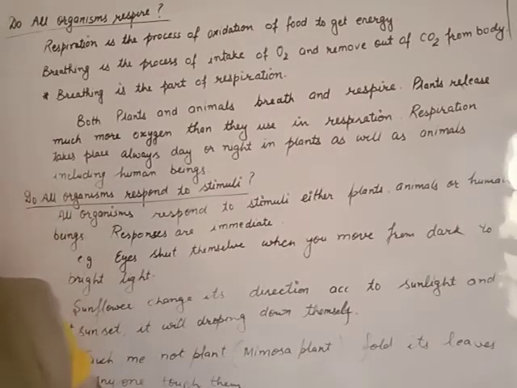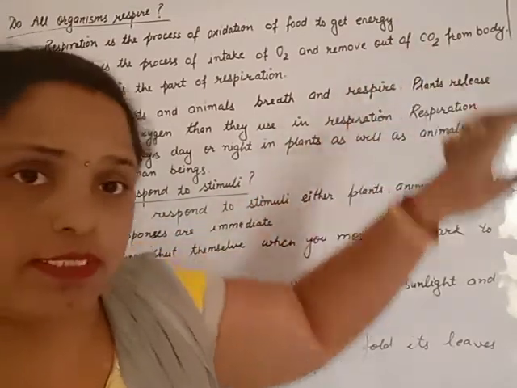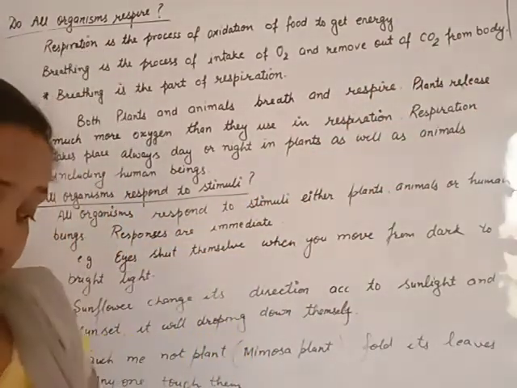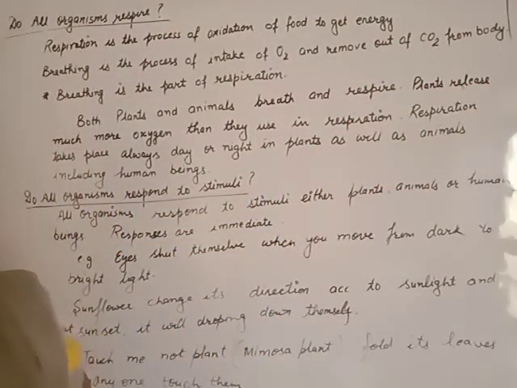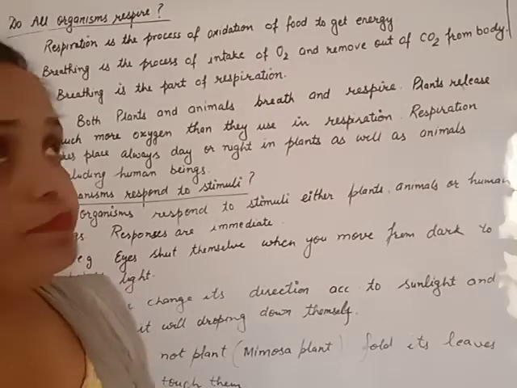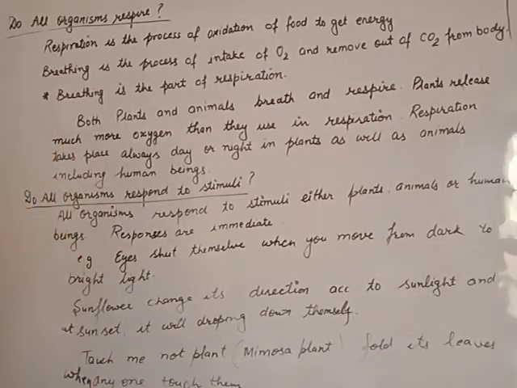This energy is used in our various life activities. But the gas released during the formation of energy by oxidation of food is carbon dioxide. It is a waste gas not used by any organism, so it will be given out. This is respiration in human beings.